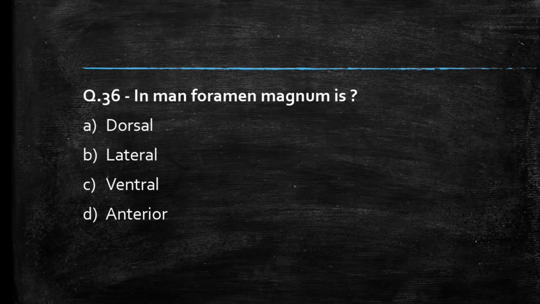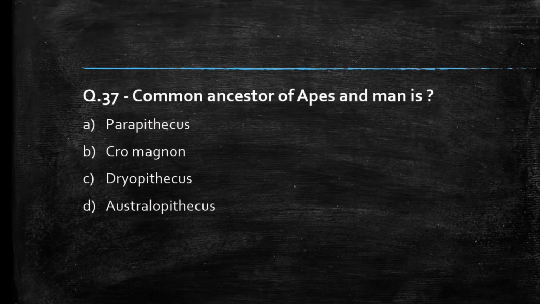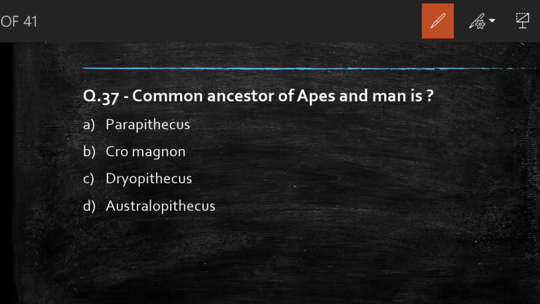In man, foramen magnum is dorsal, lateral, ventral, anterior. Students, comment your answer. So the right answer to this question is option C, ventral. Common ancestor of apes and man is Parapithecus, Cro-Magnon, Dryopithecus, Australopithecus. Students, comment your answer.